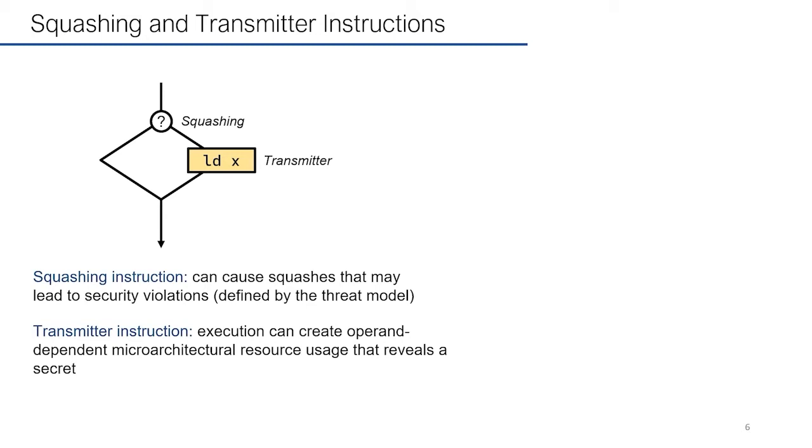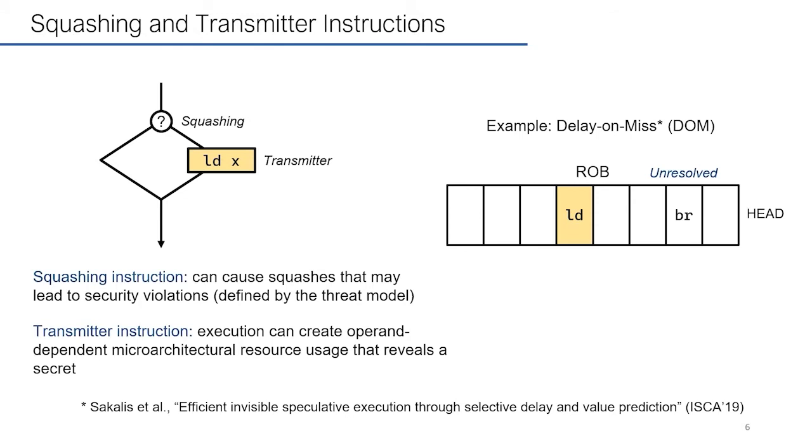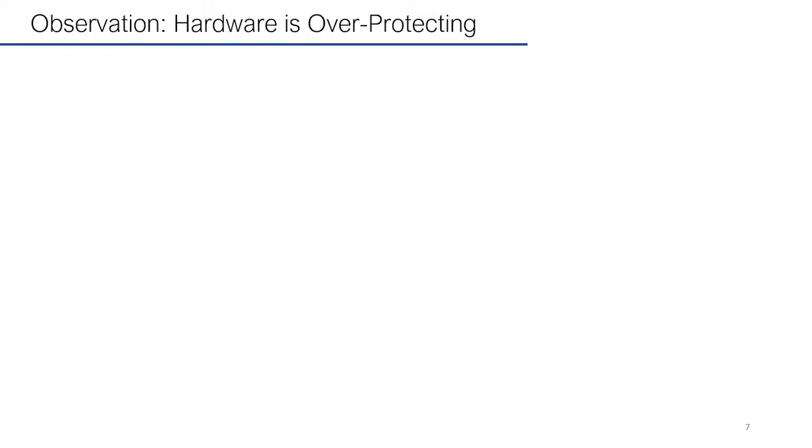In the example above, the branch is the squash instruction, since it can cause a squash by mispredicting. And the load X is the transmitter, since it can leave a footprint in the memory hierarchy. Here is what the ROB looks like. It has a transmitter load shadowed by an unresolved branch. Take the defense scheme Delay-On-Miss, for example. It will only allow the load to access L1, and if it misses in L1, it delays the load until the VP. However, hardware can be overprotecting sometimes.